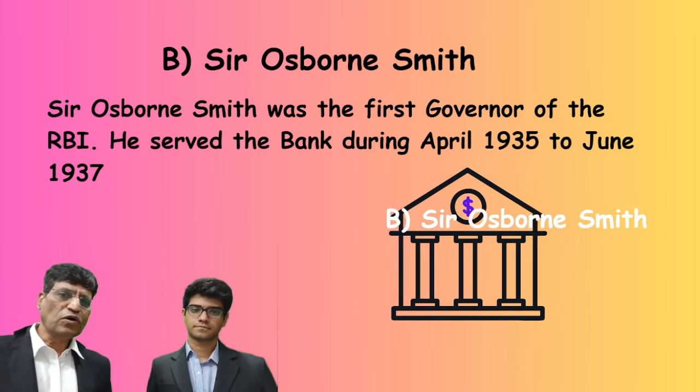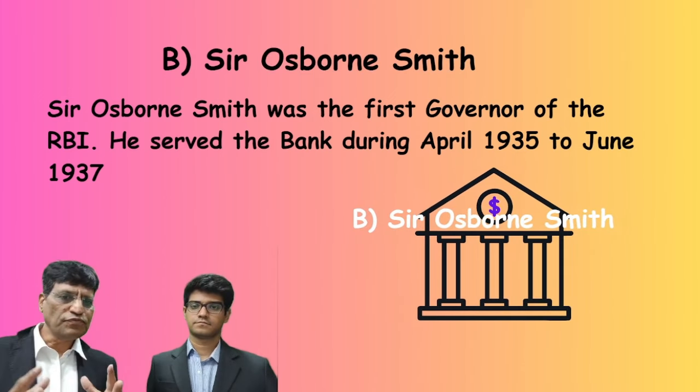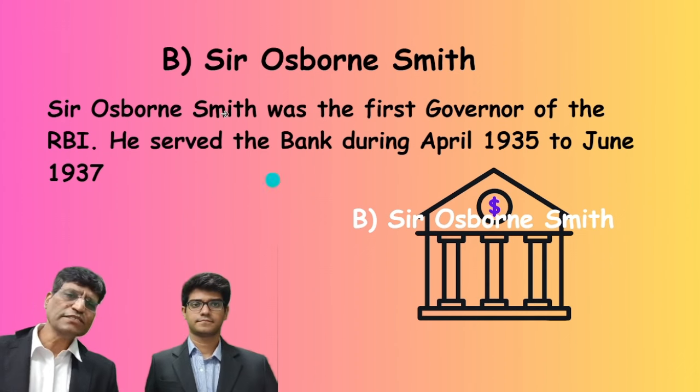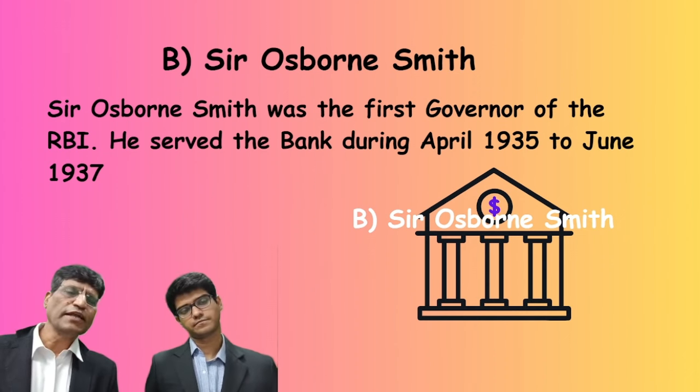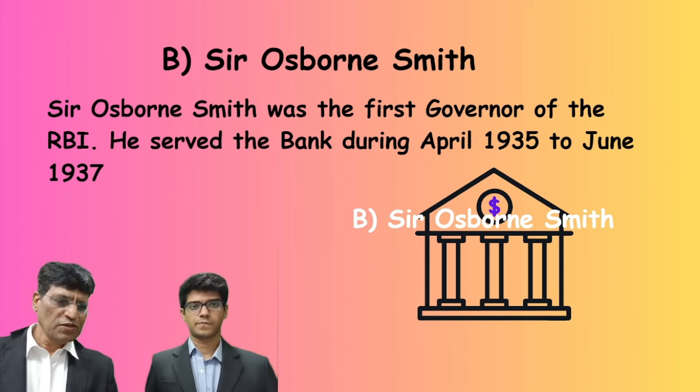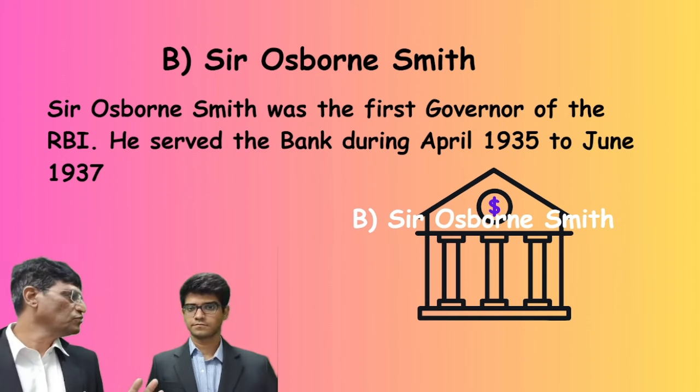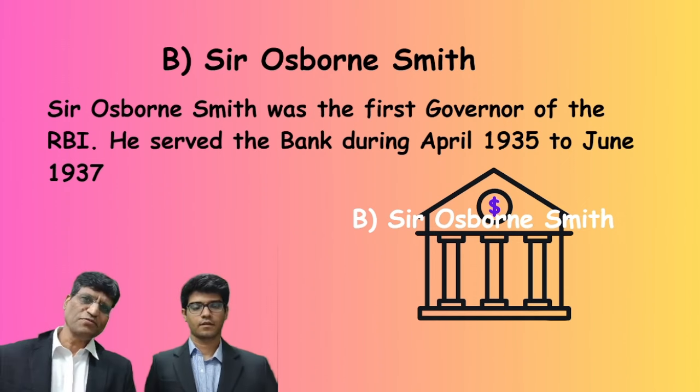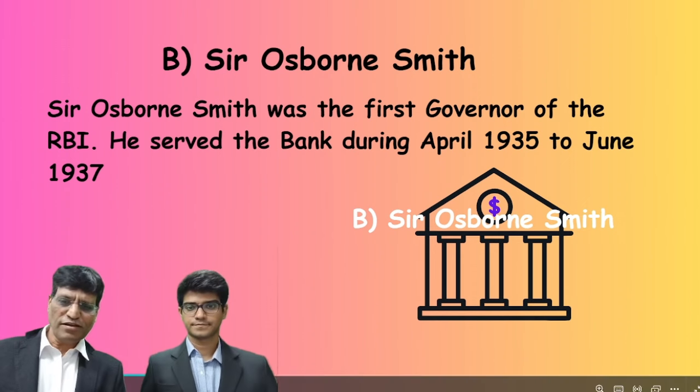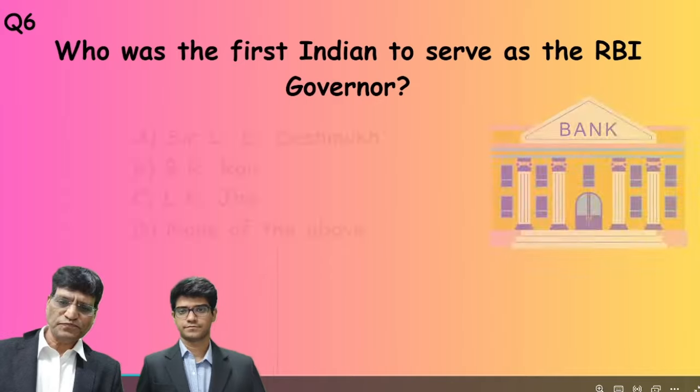Sir Osborne Smith was the first governor of RBI. He served the bank from April 1935 to June 1937. Okay, you are not going to change your answer now. We move to the next question.